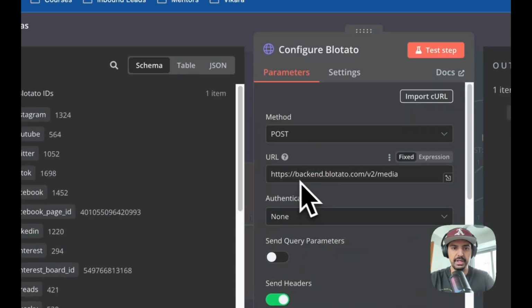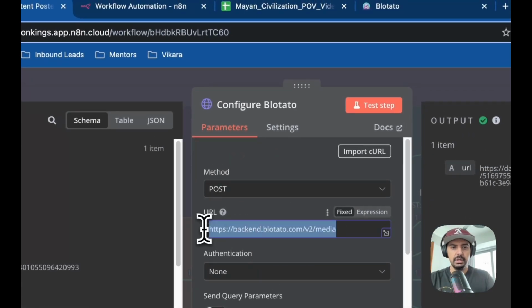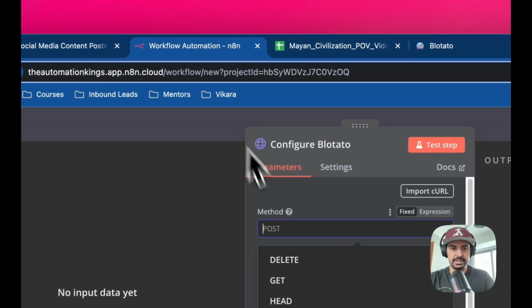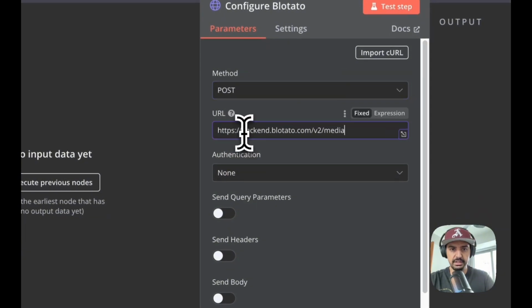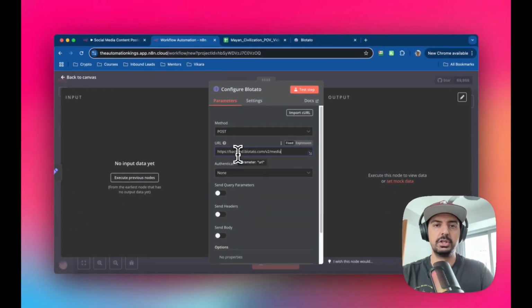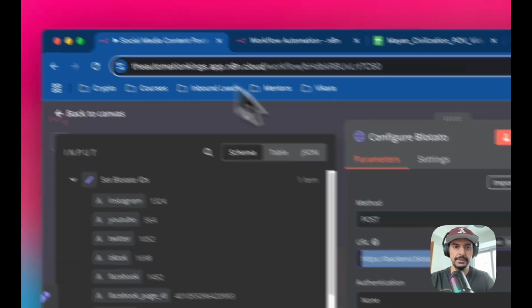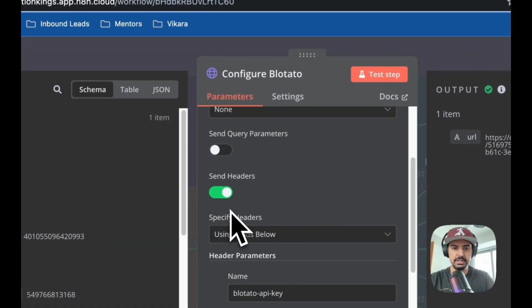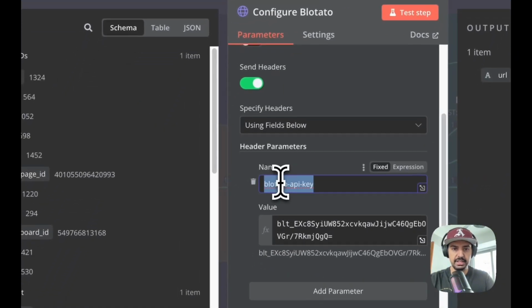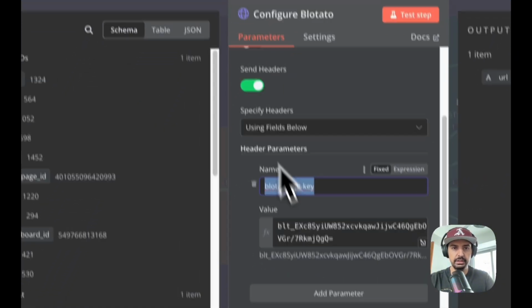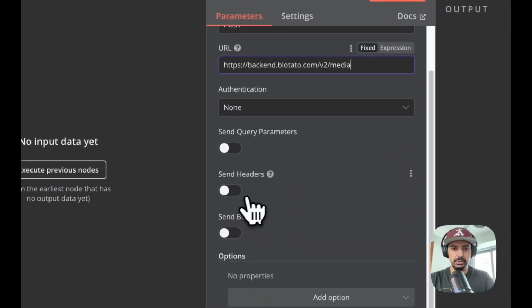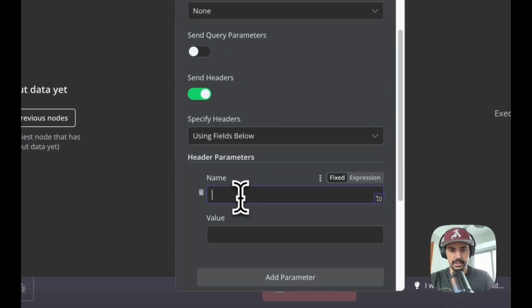So the first one is going to be the URL here. This is the endpoint that we're going to trigger, which is media. Right, so let's copy that, paste that, and then paste it here. So this just means that we're going to send the URL, our content, over to Platato, right, before it can post it to these relevant social media platforms. Okay, and we're going to want headers. So first thing we want to do is get the Platato header, right? So toggle this on, and then paste this here.